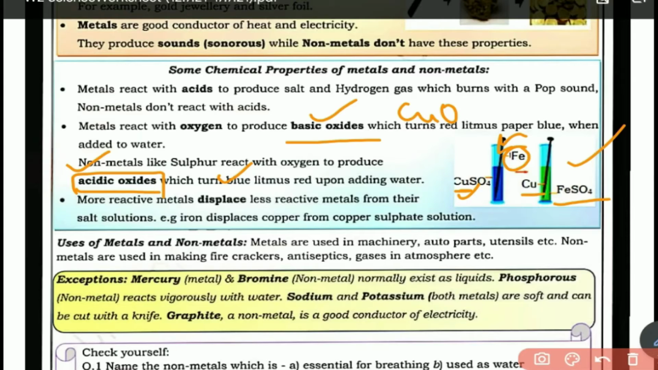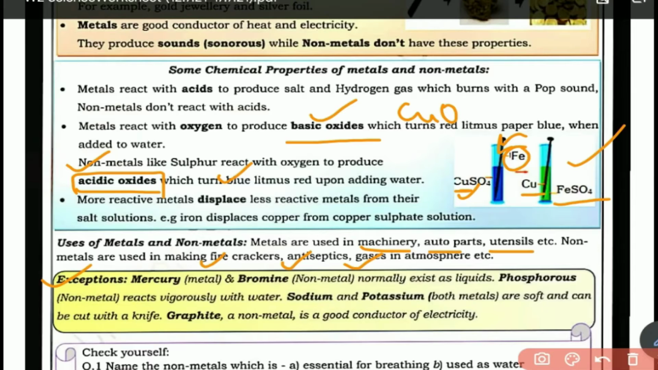Now what are the uses of metals and non-metals? Metals are used in machinery, auto parts, utensils, etc. Non-metals, on the other hand, are used for making firecrackers, antiseptics, and all the gases in the atmosphere are also examples of non-metals. There are a few exceptions, okay, because no rule in science is 100% applicable. There are a few exceptions everywhere.